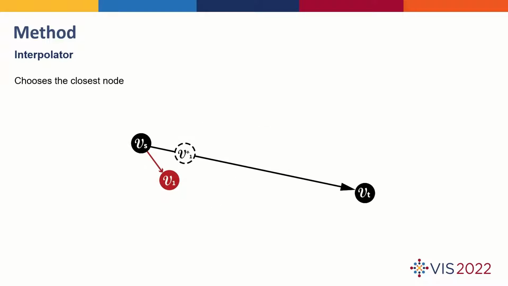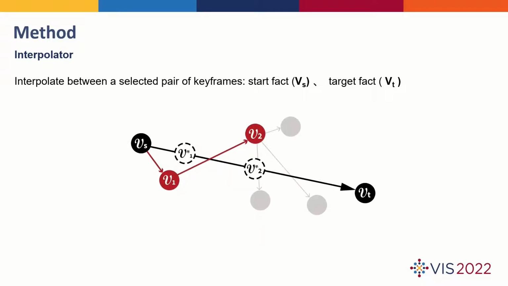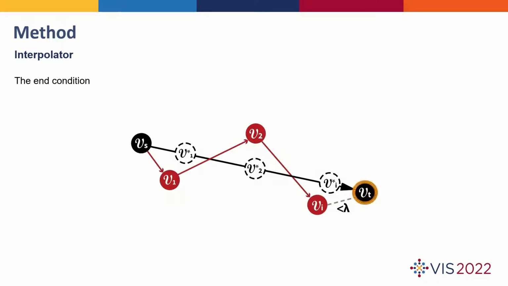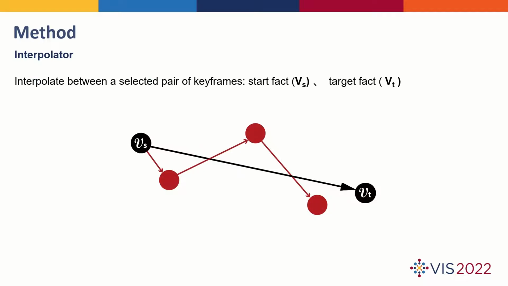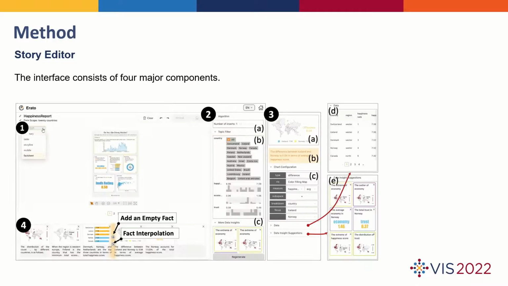The interpolator repeats the above steps until the current best node is close enough to the target node. Finally, the searching path is used to make a match with the midpoints, and the set of facts closest to each midpoint are returned in order as the interpolation results.